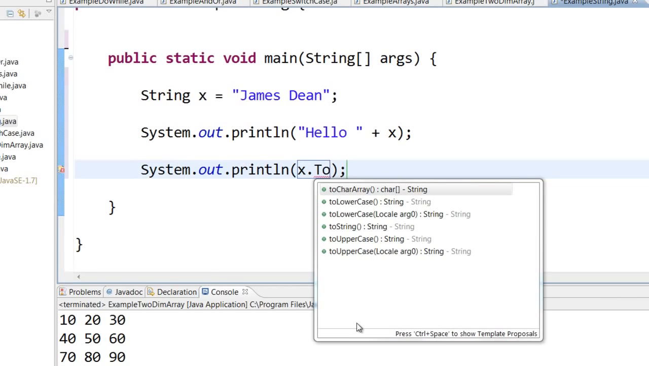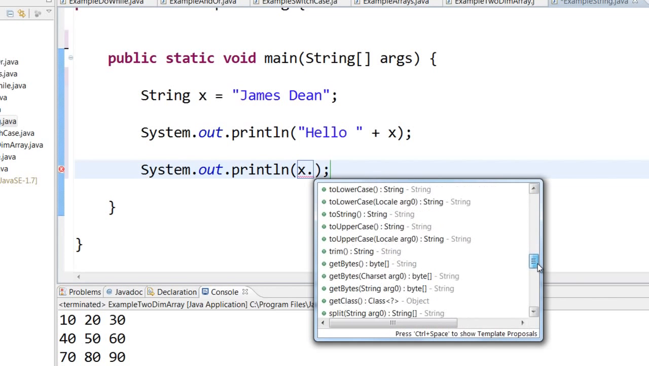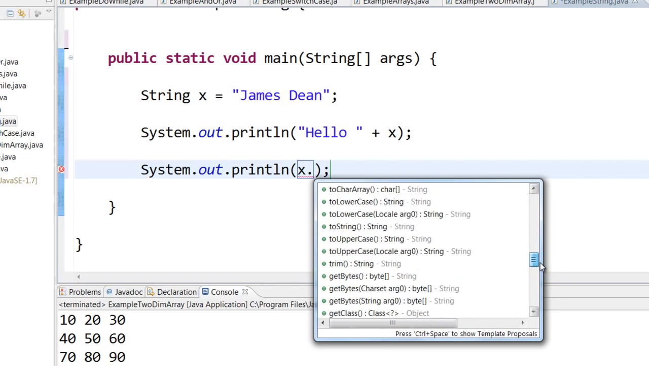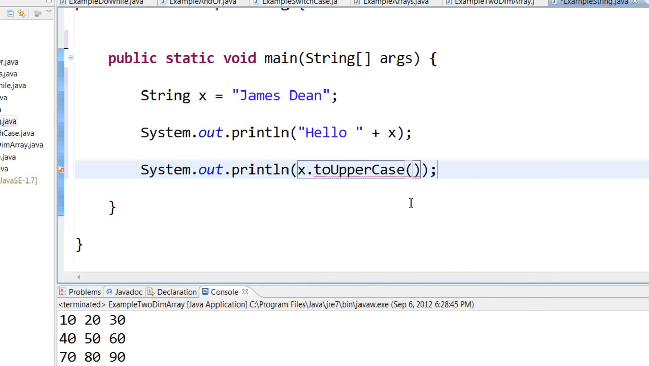toUpperCase. Now like this, there are so many different methods. You can see here, when I say x dot, you have all these methods that you can do with. That is trim, uppercase, substring and all those things. We will take a look at a few of these string methods. x dot toUpperCase will convert that particular string into uppercase.